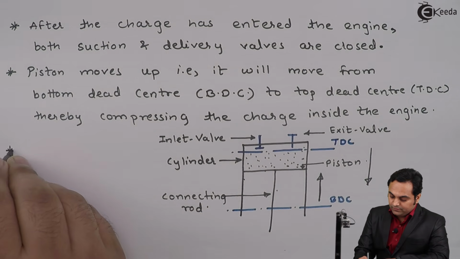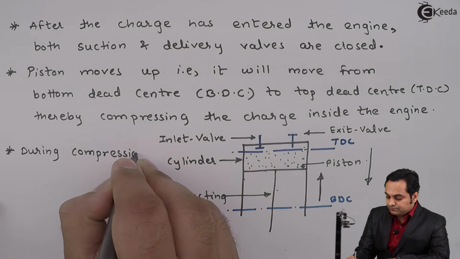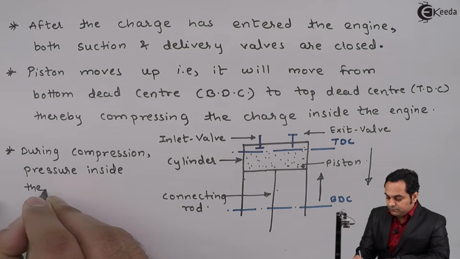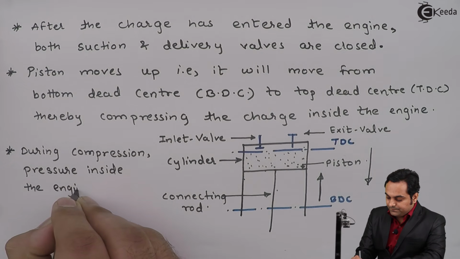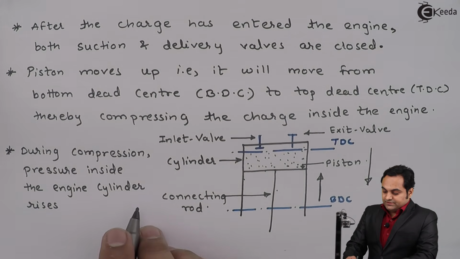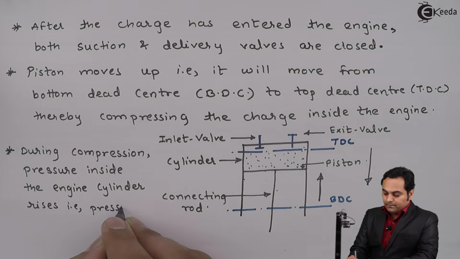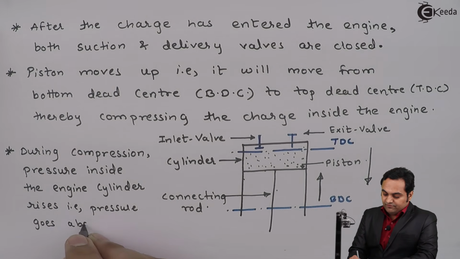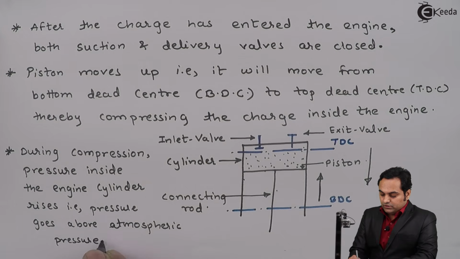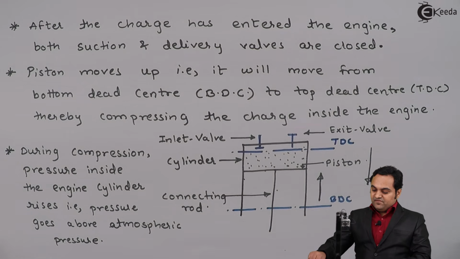So I'll write down that during compression, pressure inside the engine cylinder rises, that is the pressure increases above atmospheric, that is, pressure goes above atmospheric pressure.